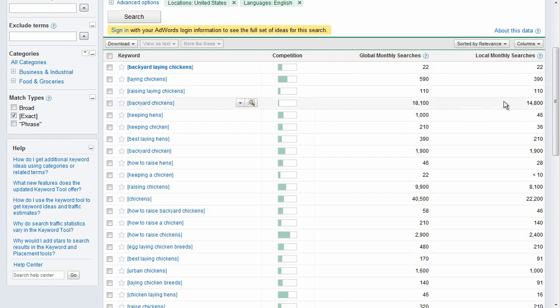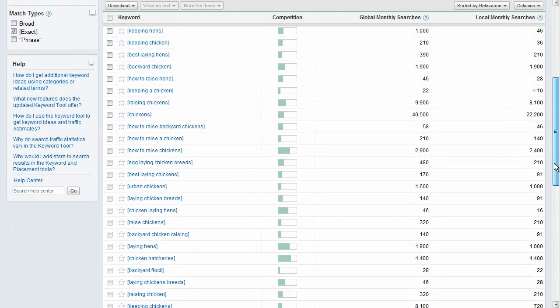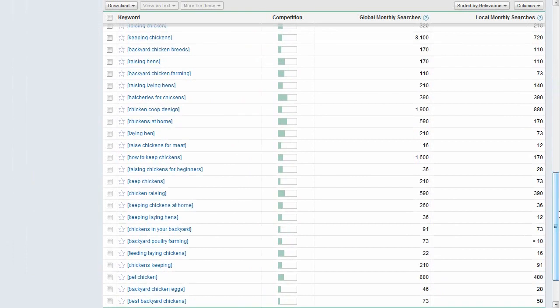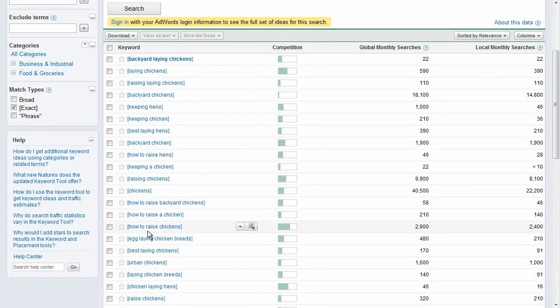But what I can do with this tool is find some of those keywords that are getting at least 1,000 searches per month. This first one here, backyard chickens, was one of the ones I looked at before that I said probably had too much competition. There's backyard chicken, raising chickens, urban chickens. If I scroll down, laying hens, and then down here at the bottom there's a couple that are close to 1,000. Chicken coop design. I know a little bit about that if I wanted to write about it. What I'm going to do though is take one of these keywords, how to raise chickens, and go back into Traffic Travis and see how the competition is.